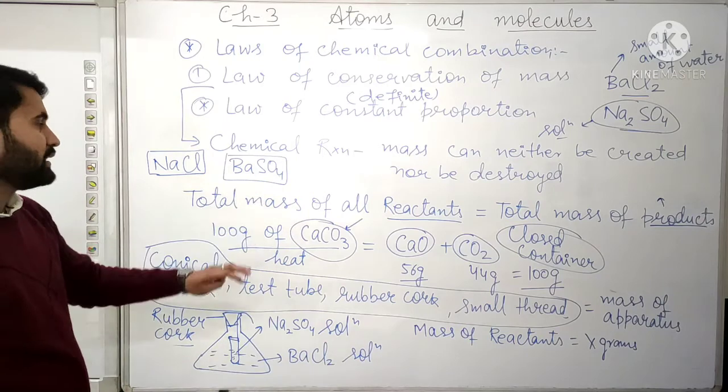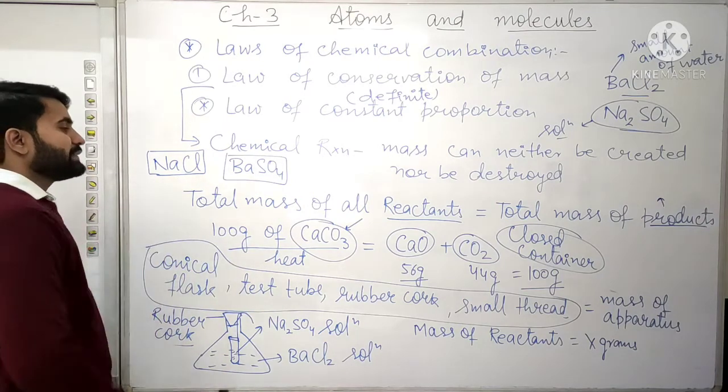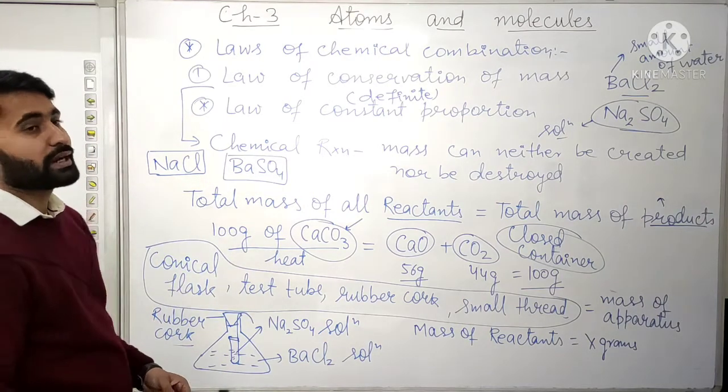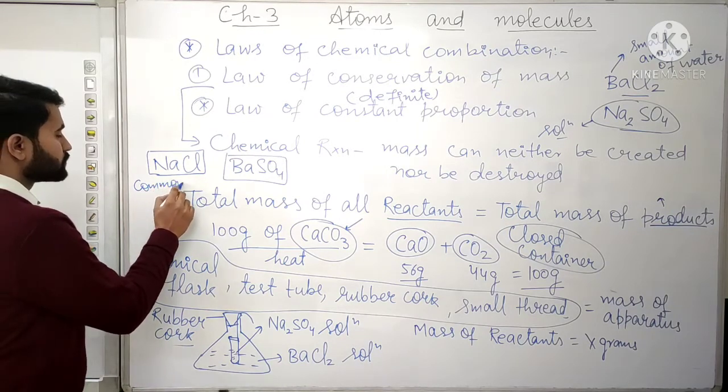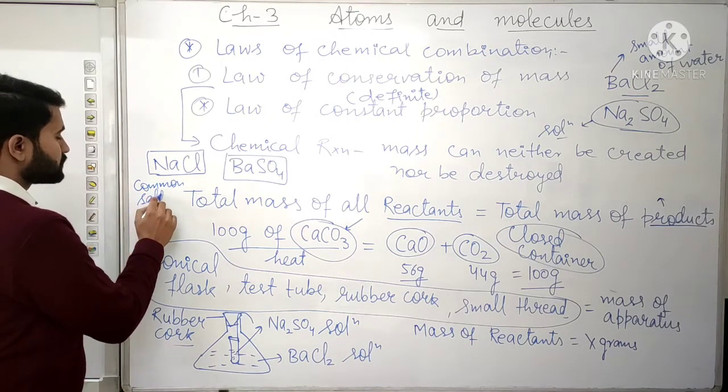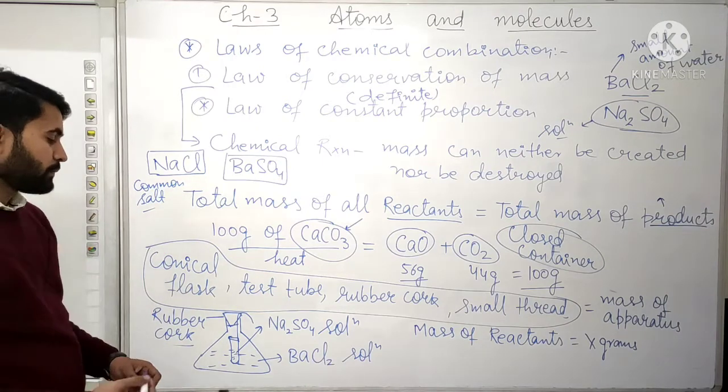BaSO4 represents barium sulfate and NaCl represents sodium chloride, that is the common salt which we use.